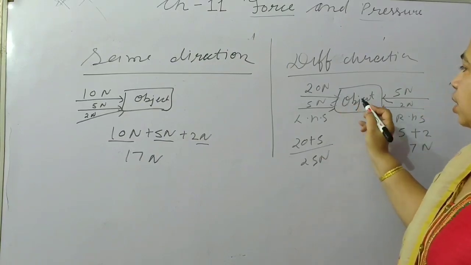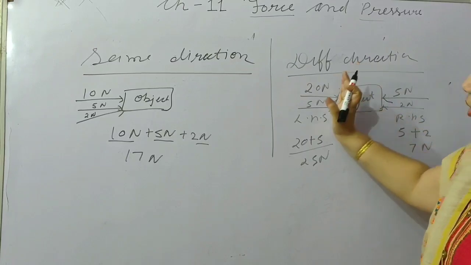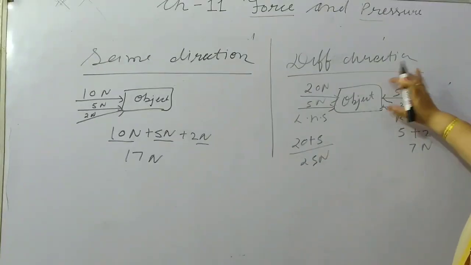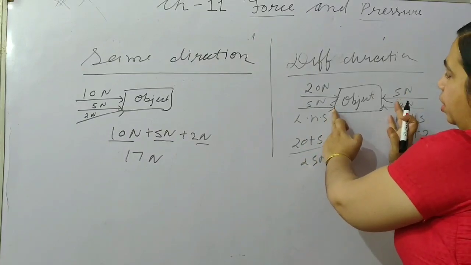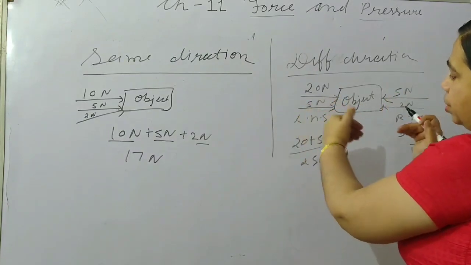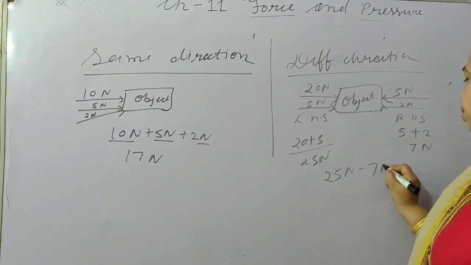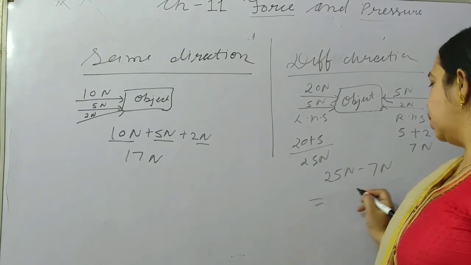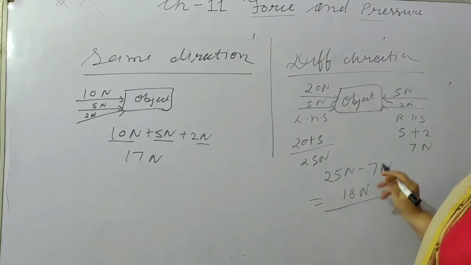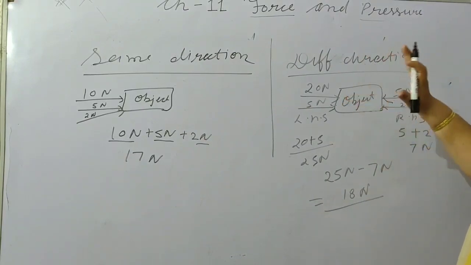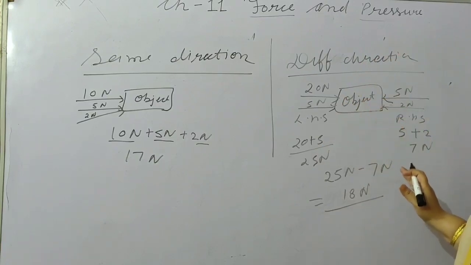On the left-hand side the directions are the same, and on the right side the directions are the same, but overall on the object they are opposite to each other. So 25 Newton minus 7 Newton will be 18 Newton.